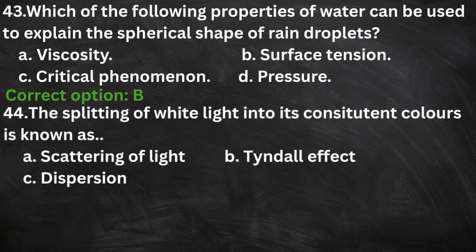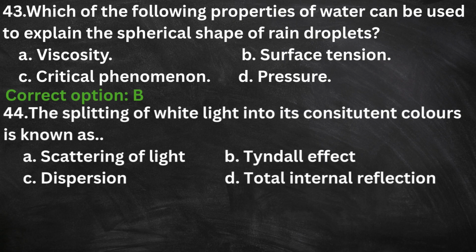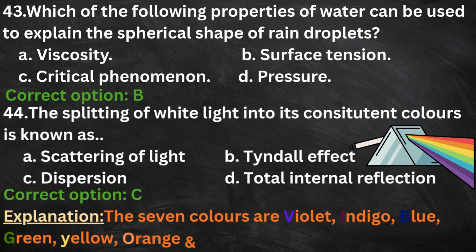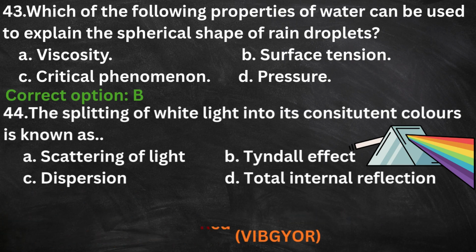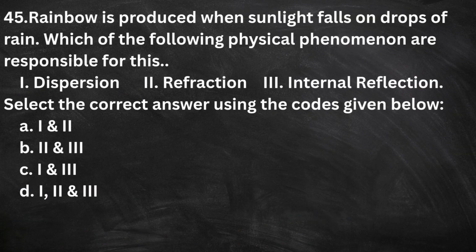44. The splitting of white light into its constituent colors is known as A. Scattering of light. B. Tyndall effect. C. Dispersion. D. Total internal reflection. The correct option is C. Here is the explanation. The 7 colors are violet, indigo, blue, green, yellow, orange, and red. VIBGYOR.